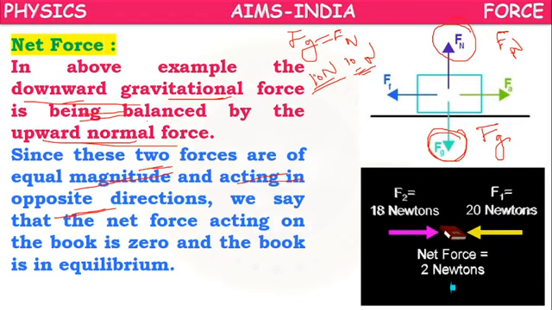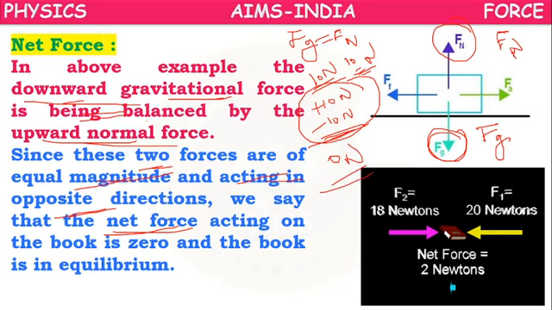Because they act in opposite directions, one value will become plus 10 newtons, and the other will become minus 10 newtons. If we add them, the total force will be 0. Here it is called the net force. The net force acting on the book will be 0, and the book will be in equilibrium.